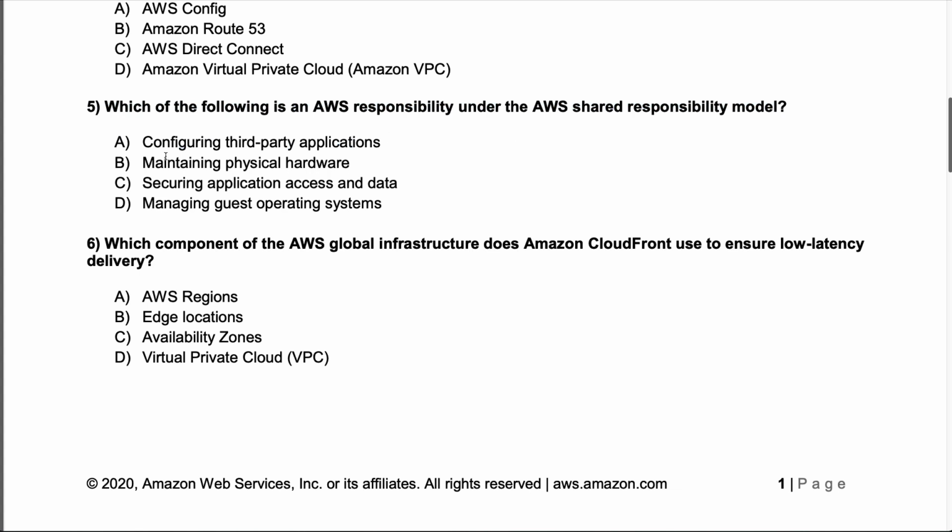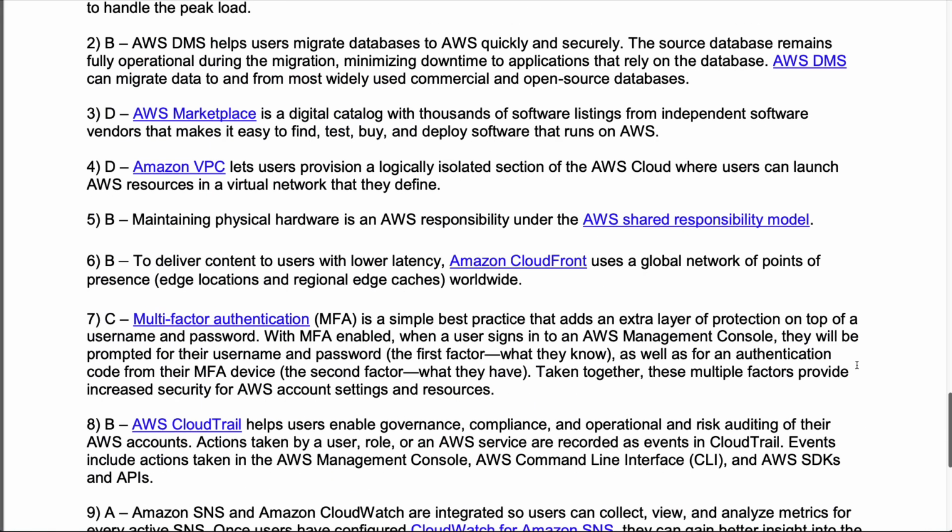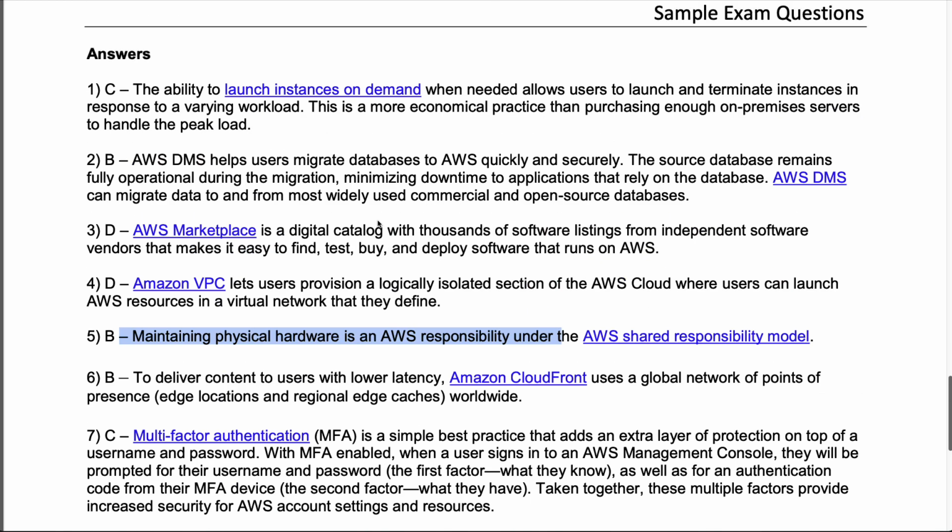Configuring third-party applications, maintaining physical hardware, securing application access and data, or managing guest operating system. So we scroll down to number 5. Maintaining physical hardware is AWS's responsibility under the AWS shared responsibility model. So again, AWS manages the physical data center itself. You as the customer manage higher level offerings on top of the things that they do. And that's really one of the advantages of AWS.